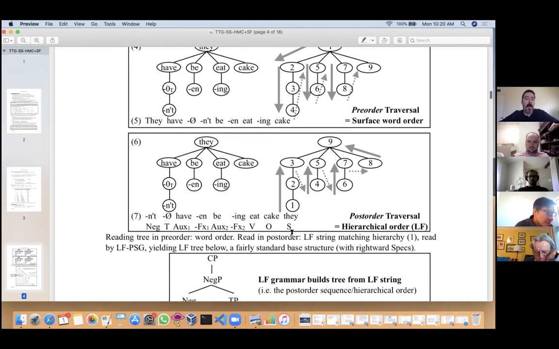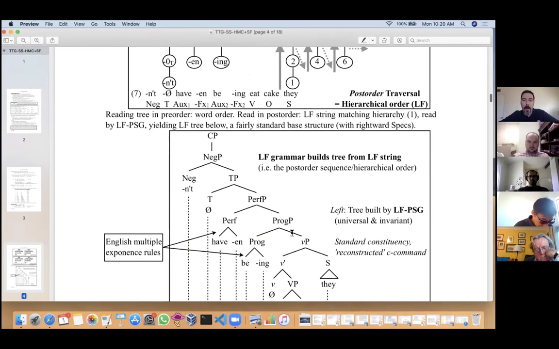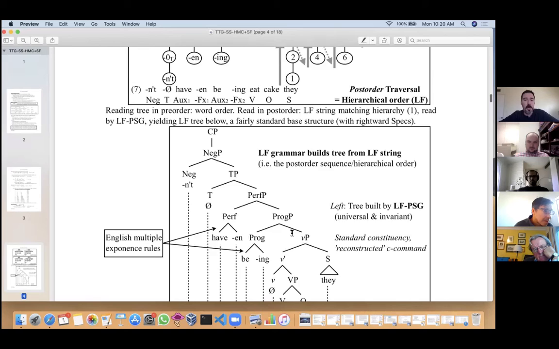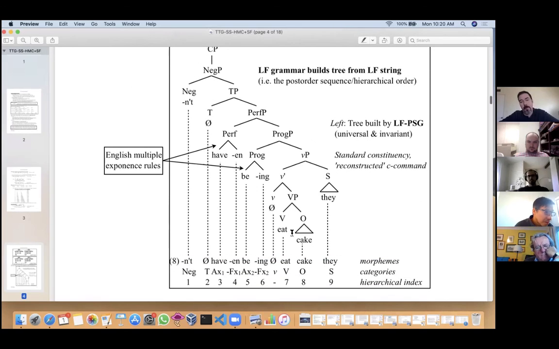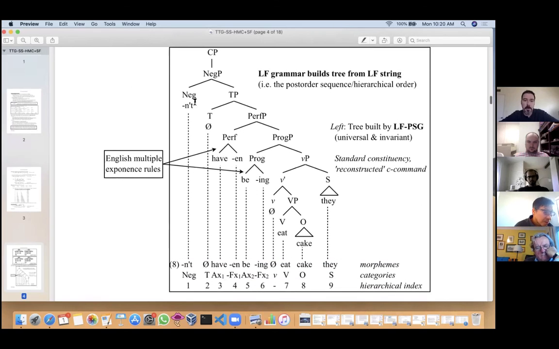What do we do with that? That is read by the LF grammar, the LF PSG, which builds this structure from it, which should look pretty familiar, right? This is CP, NegP, etc. One thing different here is that all of the phrasal stuff, including arguments, is all on the right, so rightward specifiers. Another thing to note here is that at LF, the pieces of perfect and of progressive are adjacent.